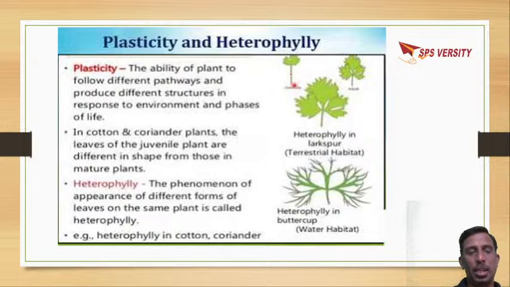Suppose when you take a leaf in its juvenile stage, that is at initial stages, and if you take the leaf in a mature plant, there will be different shapes. So these different forms of leaves are called heterophily. Hetero means different, phily means leaf. So if you look into this heterophily in larkspur, you can see different shapes of the leaves.